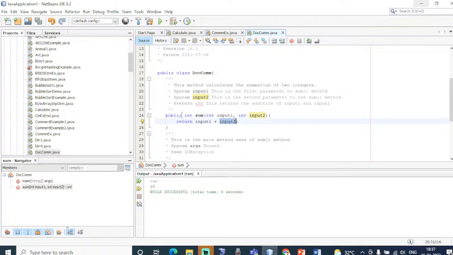By looking at this documentation comment, you can understand what this piece of code is going to do. Say for example, I'm in the banking sector, and I want to know what all the different people are doing. I can have a loan officer, I can have a manager. What are the roles of the different people?